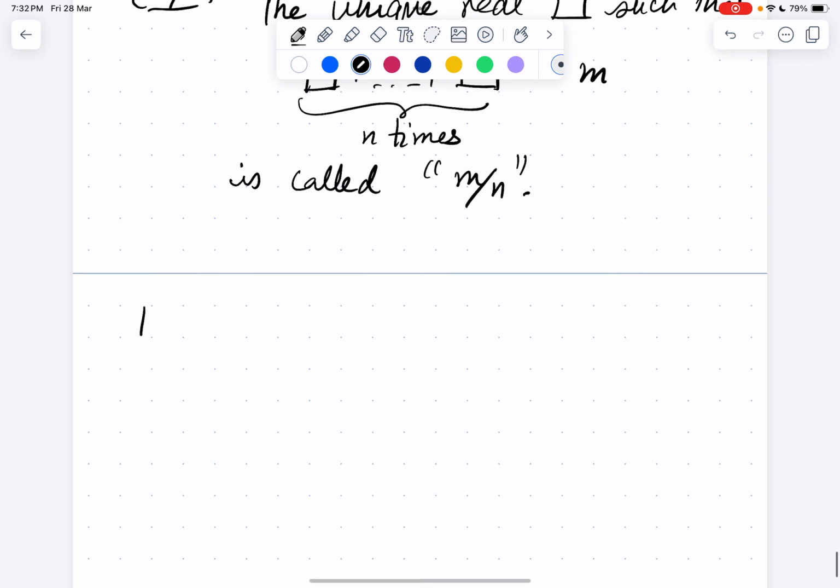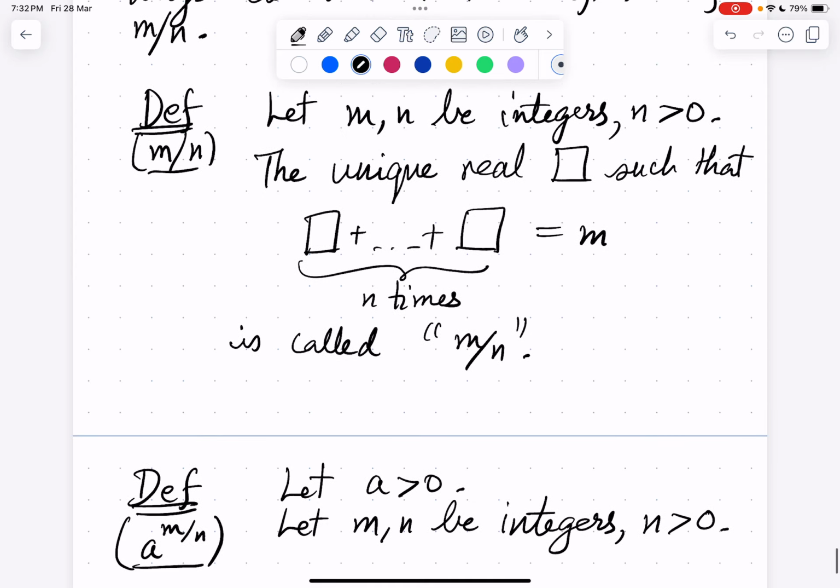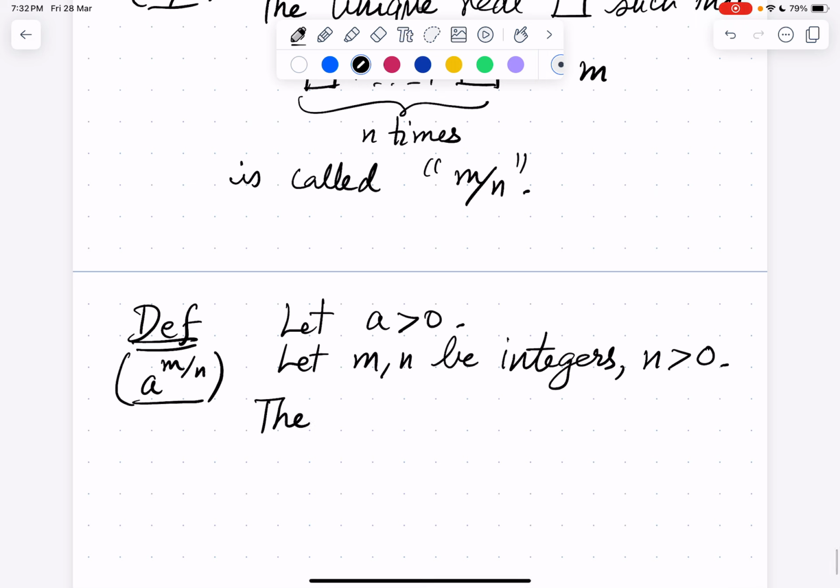This suggests the definition of a power m by n. So here is the definition of a power m by n. Let a be greater than 0, let m and n be integers, n greater than 0. We'll mimic the definition of m by n, but we'll take positive reals.